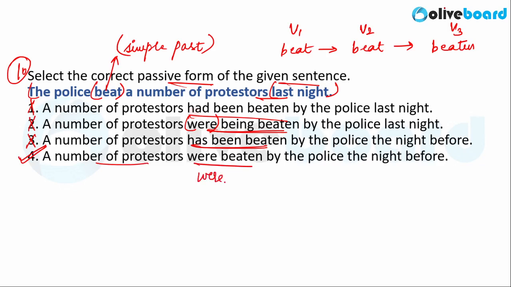So, was or were plus the V3 form of the verb, right? So this is the structure for simple past tense in passive form. You will use was or were depending on the subject of the sentence. In this case, the subject is plural, that is a number of protesters. A number of protesters means a large number of protesters or numerous protesters were beaten up by the police last night or the night before. Notice last night is being changed to night before, which is absolutely correct. There is no error in this. So, option 4 here is the correct answer.